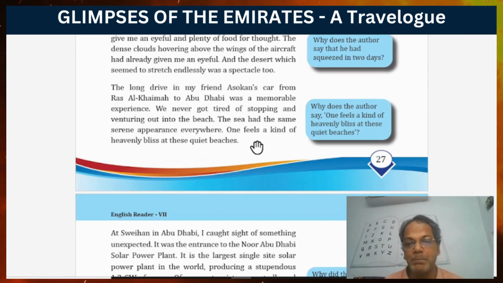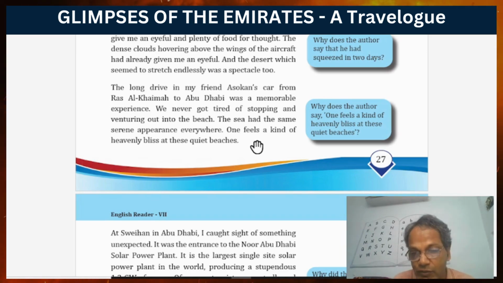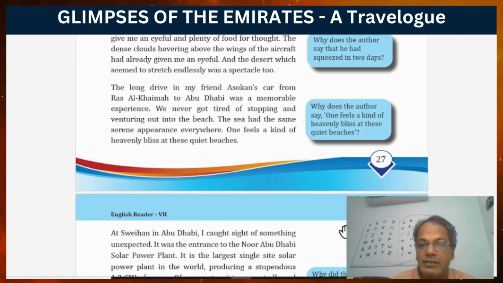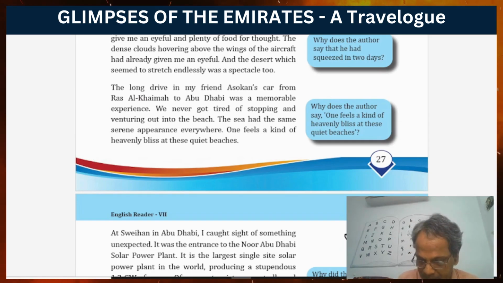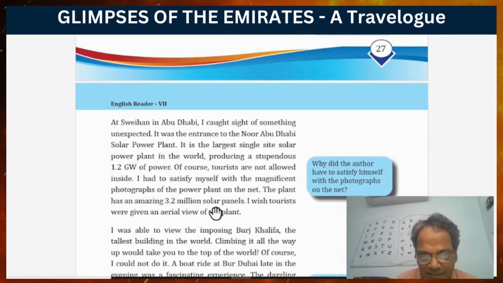There they get a marvelous sight and a certain atmosphere is also there. And all of this is called heavenly bliss. Okay. Now let's move to the third passage.